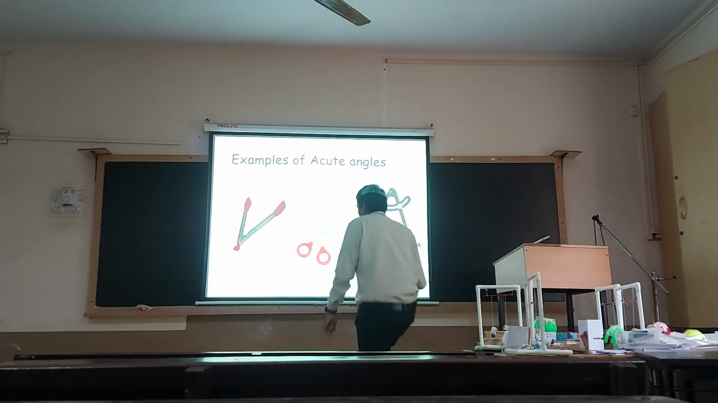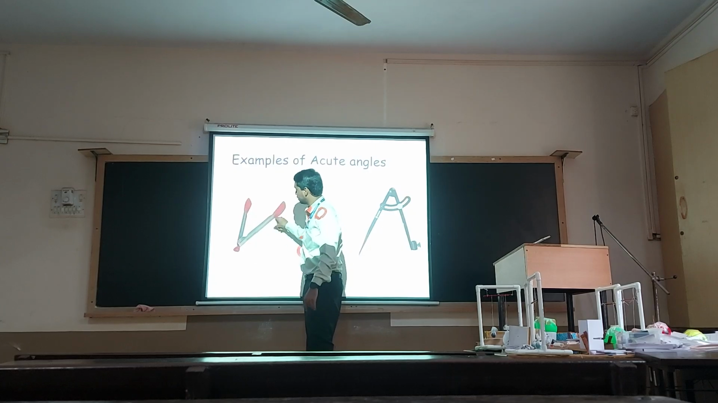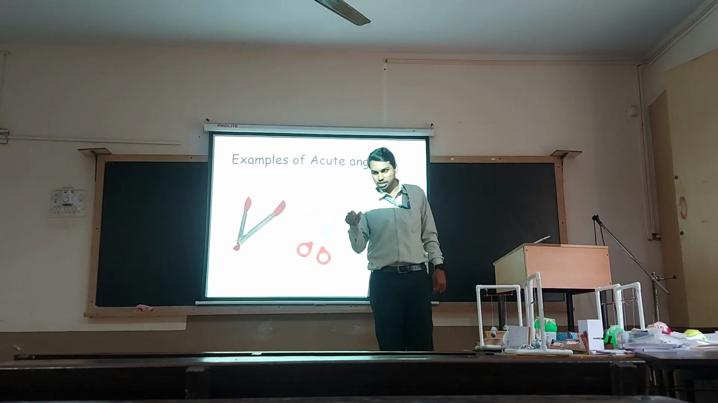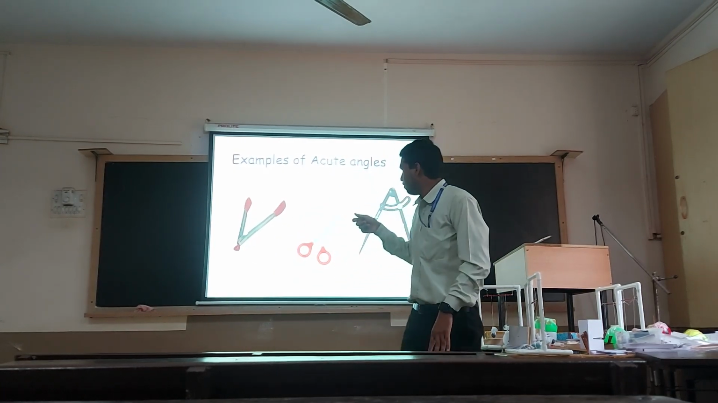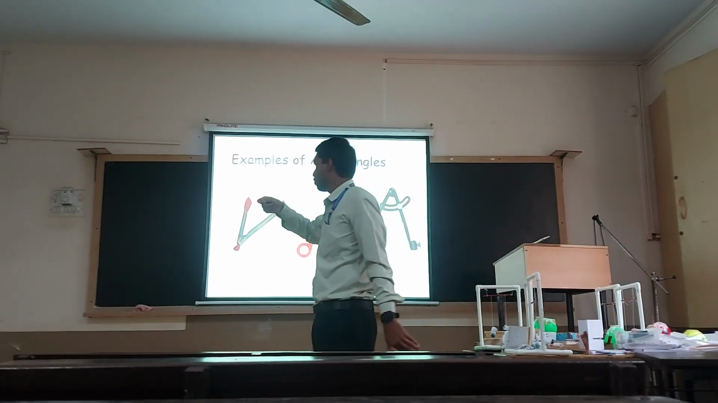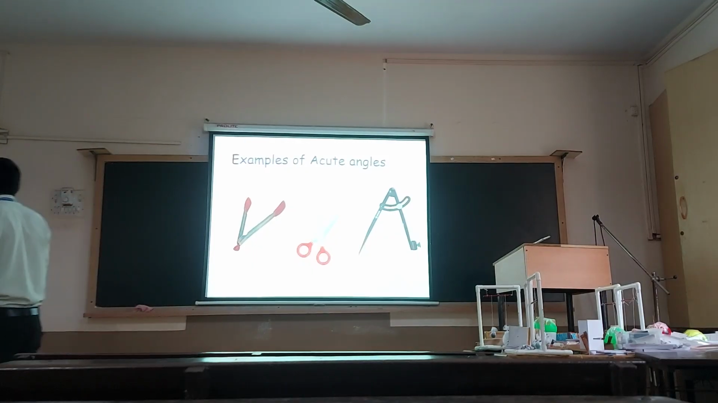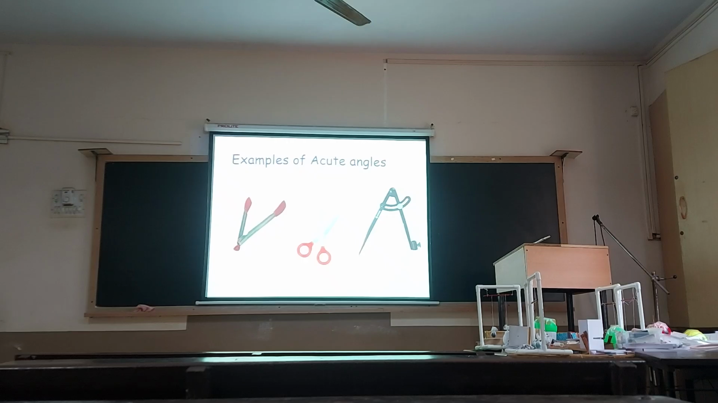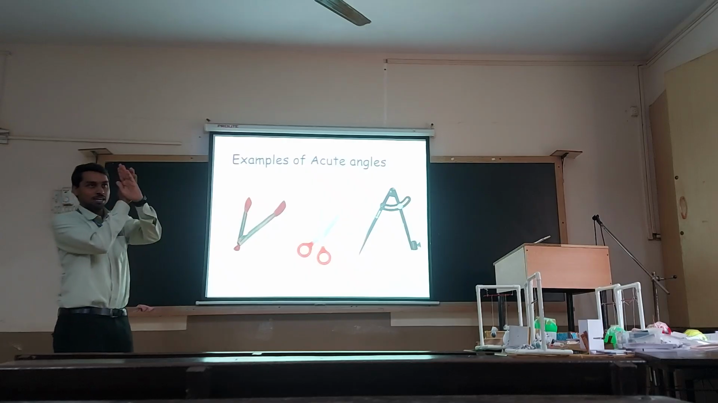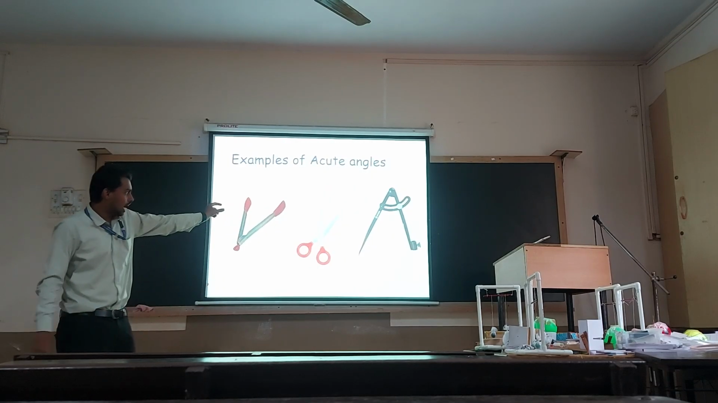I have brought a pair of tongs. These are used in the kitchen when we are baking roti, pulka roti, something they call it. I don't know the exact name. When doing that, we hold it with the tongs and shake it on the fire. The angle that is formed is an acute angle. In a simpler fashion, the angle formed between the pair of scissors is also an acute angle.